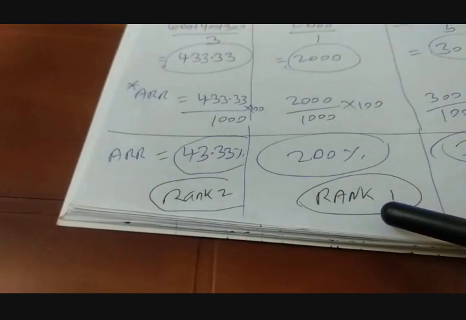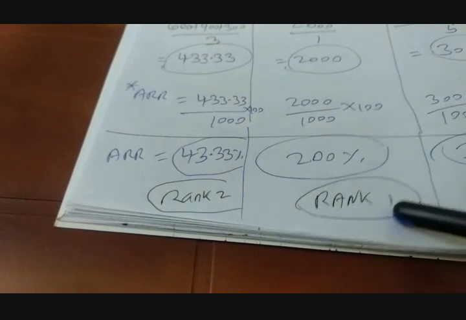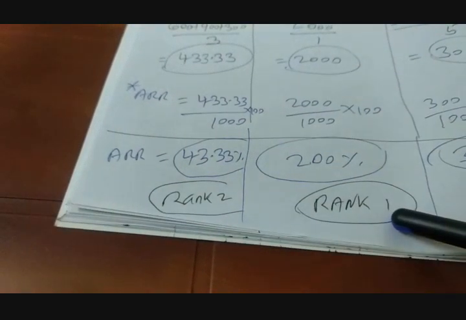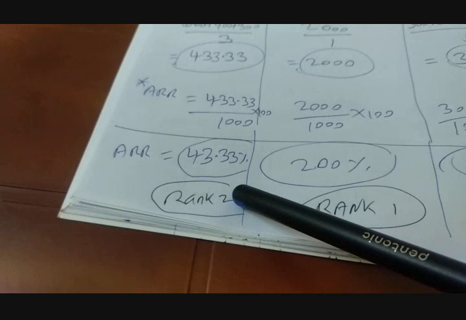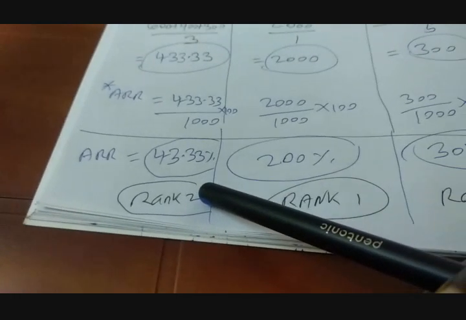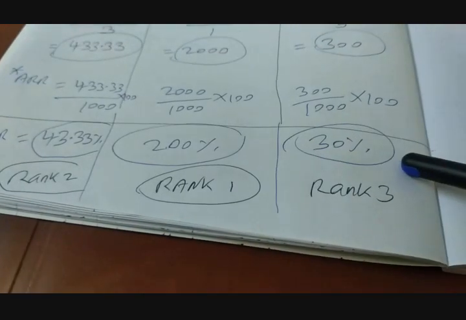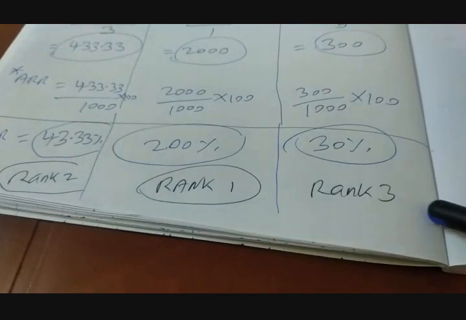Now let's look at the ARR of all 3 projects. Which one is giving the highest ARR? Project 2. So rank number 1 we can assign to that. Followed by that, rank 2 we can assign to the next project, that is project 1. And the lowest one is project 3, so we are assigning rank 3 to project 3, right?